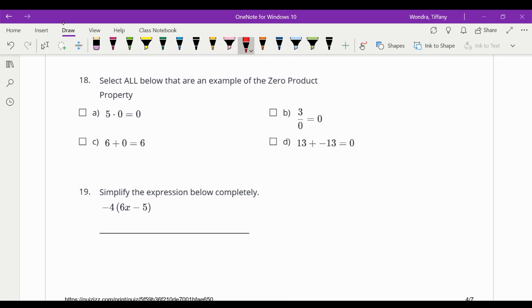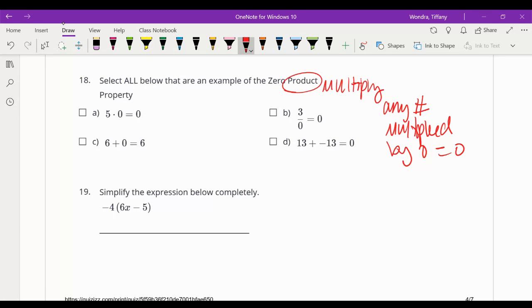This, select all that apply, they're an example of the zero product. Product means multiply, and all it means is any number multiplied by 0 equals 0. So here's a number multiplied by 0 to equal 0. This isn't multiplying 0, and it doesn't even equal 0. This is dividing 0, but when you divide 0, you don't equal 0, you equal undefined. This isn't multiplying by 0. This is something that equals 0, which means that's taking a number and adding the opposite. That's the inverse property of addition.